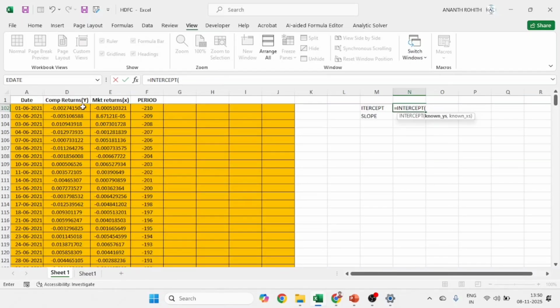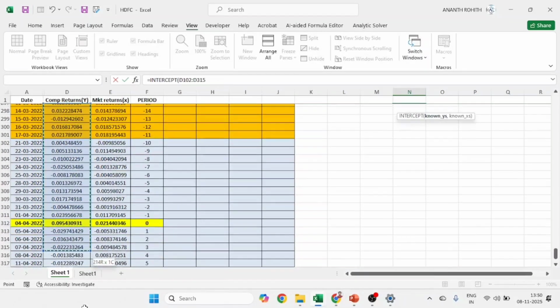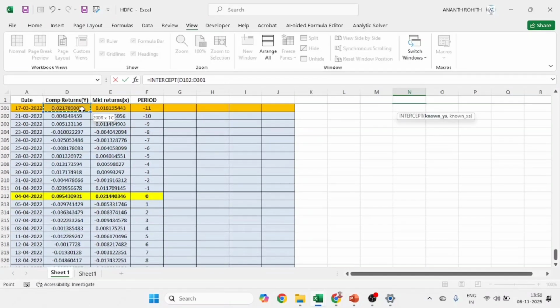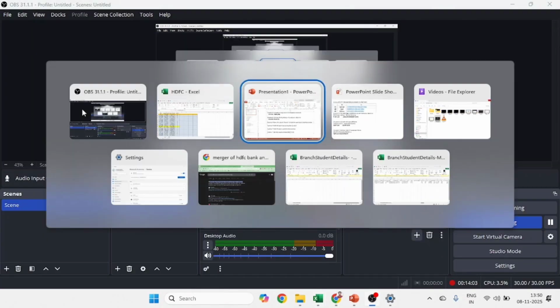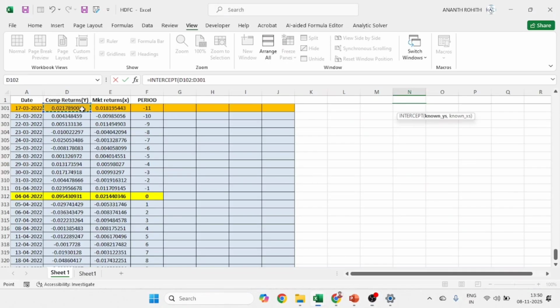So I will start from here. First I have to select known y's. I will select this, then scroll down until I reach this one, 200 observations. Then comma, next is known x's. Known x means the same range but market return.